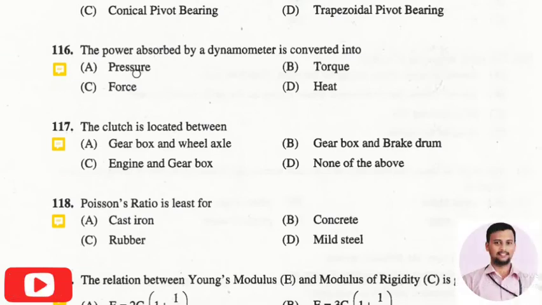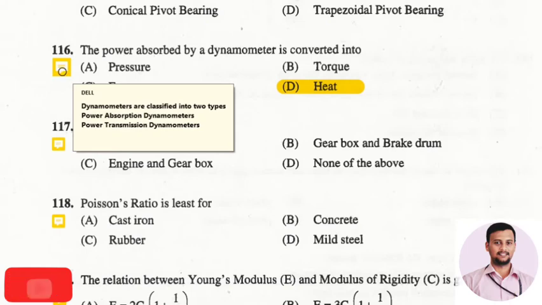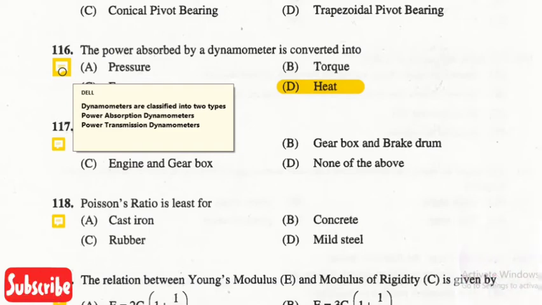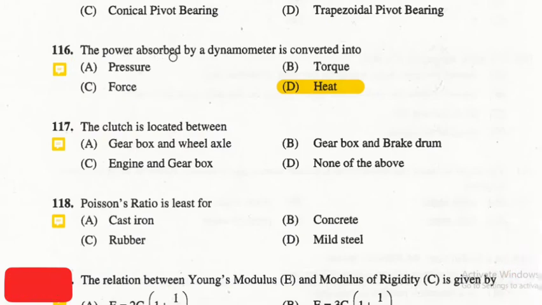The next question is, the power absorbed by a dynamometer is converted into. The right answer is option 4, that is heat. So these dynamometers are classified into two types. One is power absorption and another one is power transmission. So the power absorbed by a dynamometer will be converted into heat.